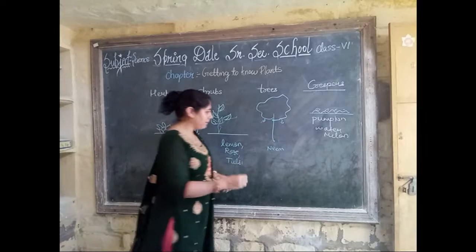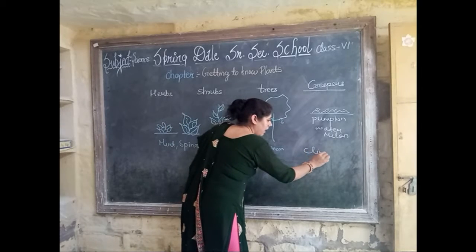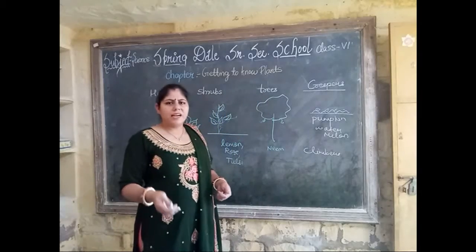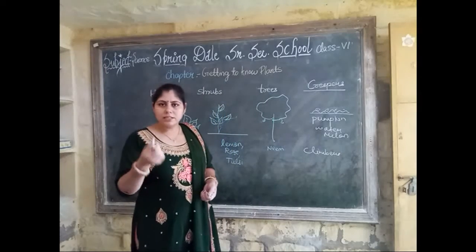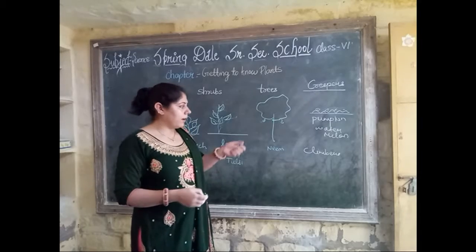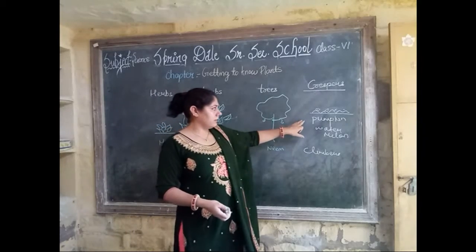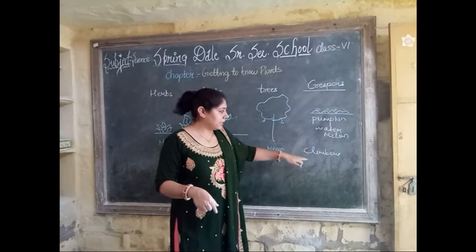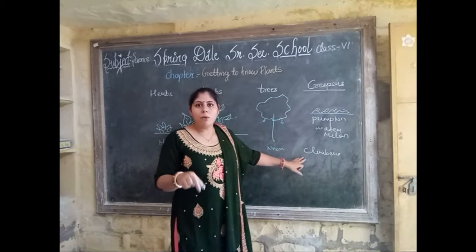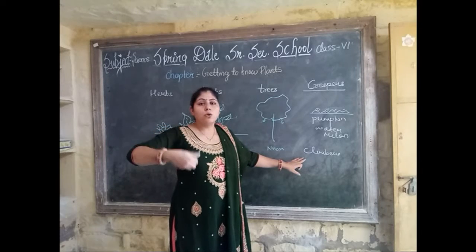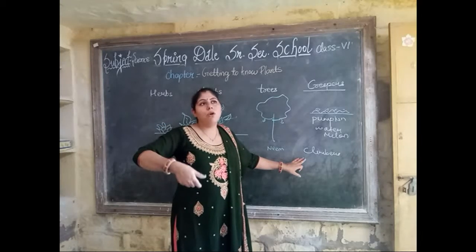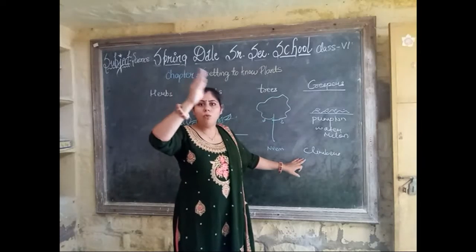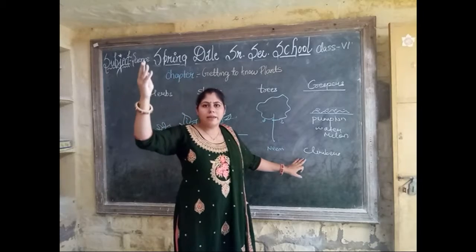Climbers are also long and green in color and weak, and they have a very thin stem. Creepers lie on the ground level, but climbers need support of something like a pole, or a wall of a house, so they can grow and climb the wall and reach their highest level.